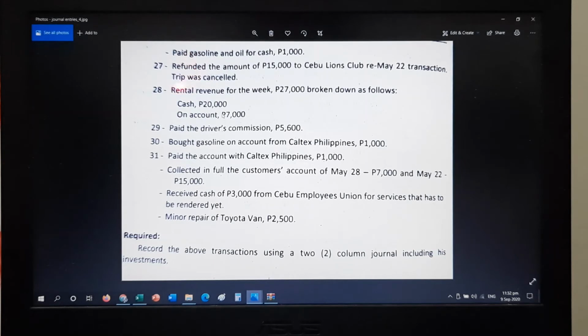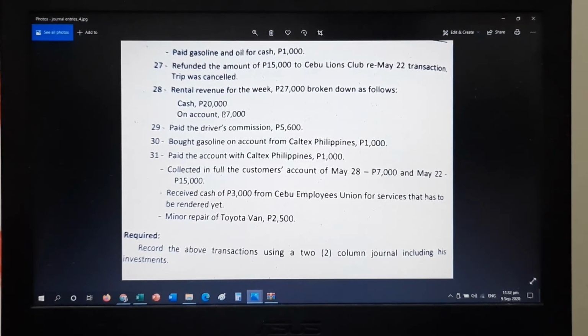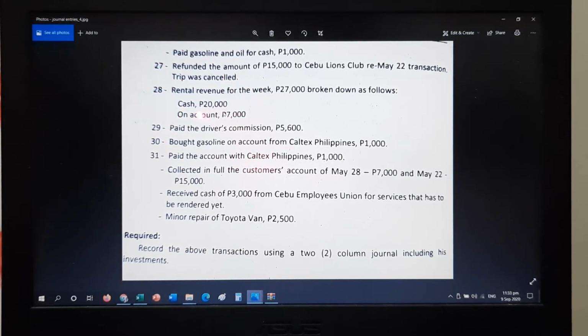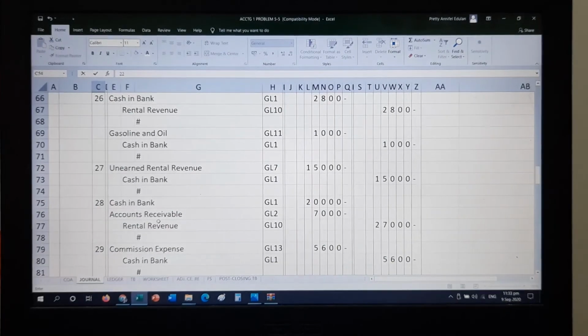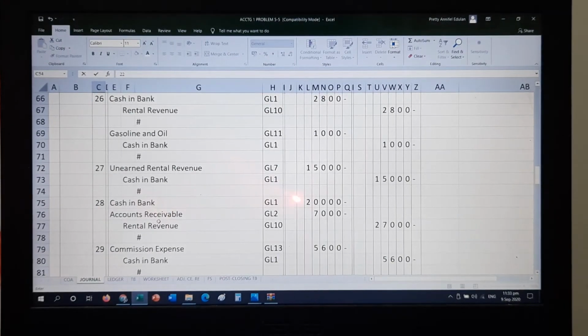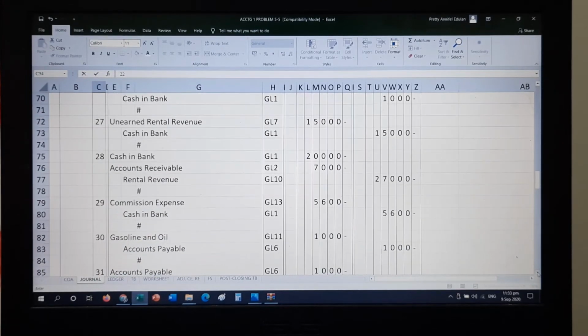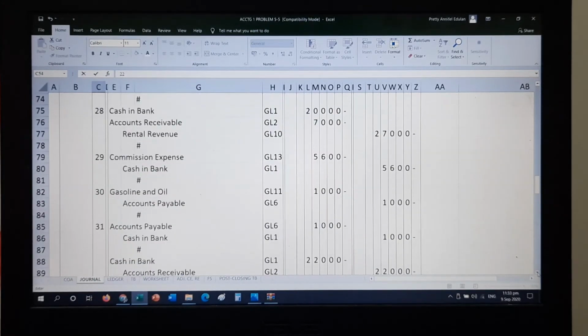Next transaction, rental revenue for the week, 27,000, broken down as follows. So same procedure with the transactions before. Debit, cash in bank, 20,000. Then some customers did not pay you yet. That is accounts receivable worth 7,000. Credit rental revenue worth 27,000. So do not forget the folio. Observe the proper usage of the money columns, class.